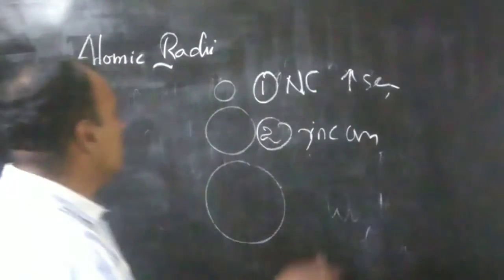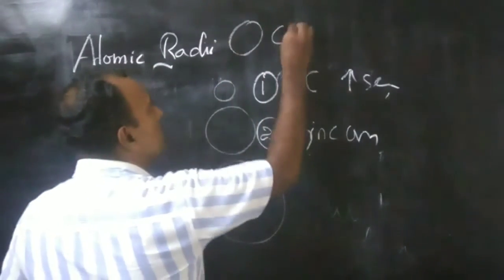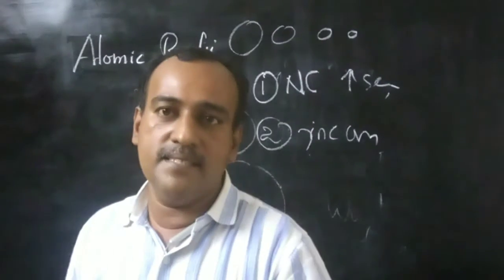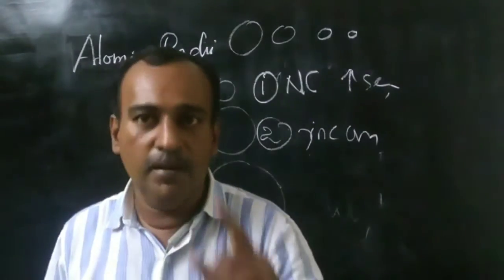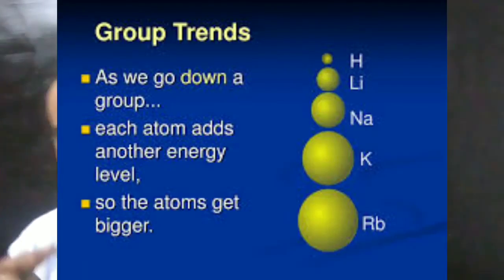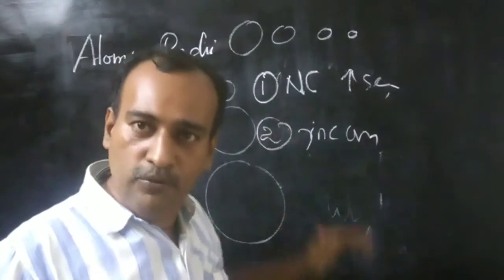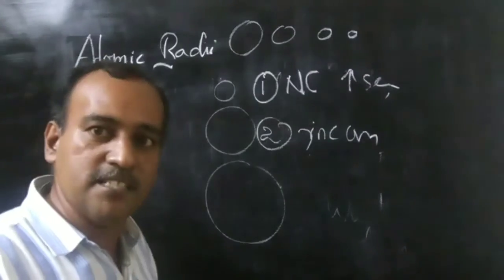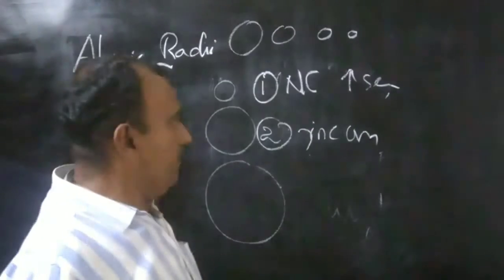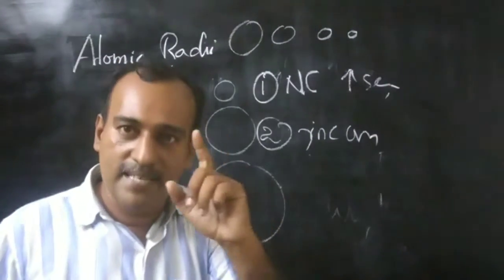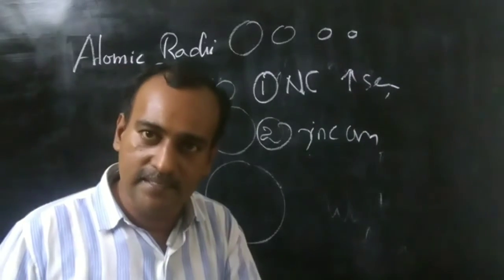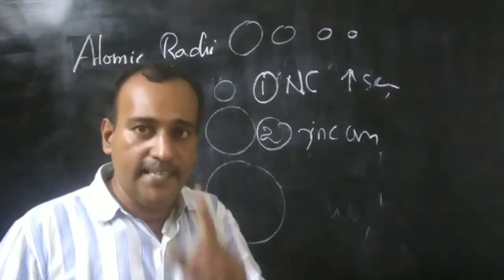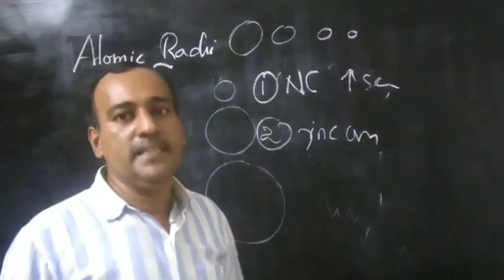Atomic size decreases when we move from left to right. When we move from top to bottom, atomic size increases. Or otherwise, when we are moving down a group, atomic size increases. Why does atomic size increase? Because of the increase in energy level. When we move from left to right, atomic size decreases. Why does it decrease? Because of the increase in nuclear charge, as well as the incoming electrons occupying the same energy level.